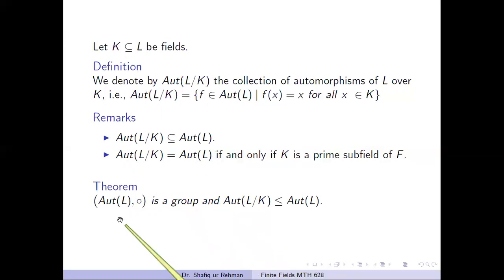And here is a basic theorem that the set of all automorphisms of any field L is a group under the operation composition of mappings. And therefore, this set is a subgroup of this group. That is, if we collect all the automorphisms of any field L, then this collection will form a group under composition of mappings, and this set which consists of all automorphisms of L over K is in fact a subgroup of this group.